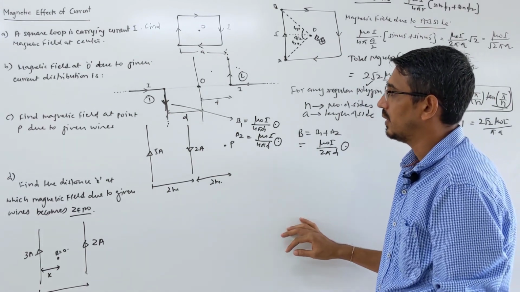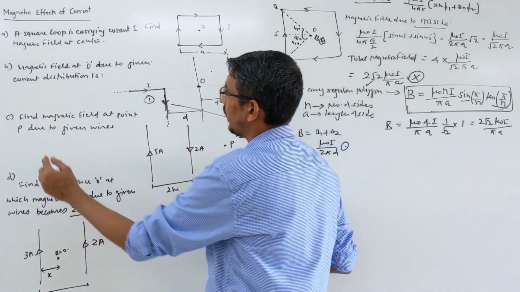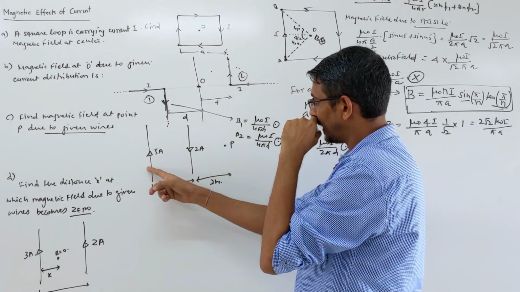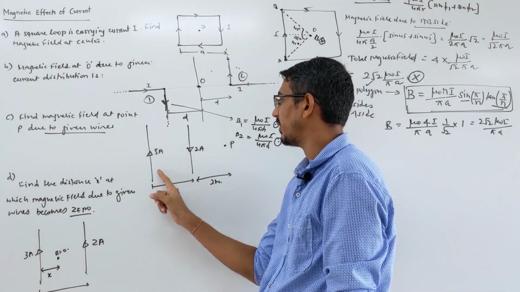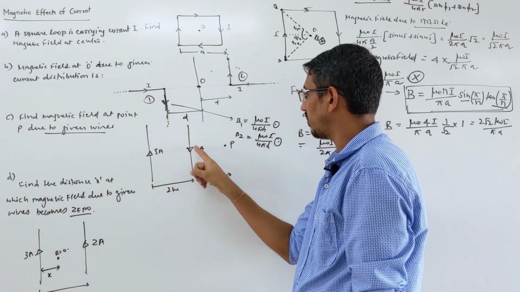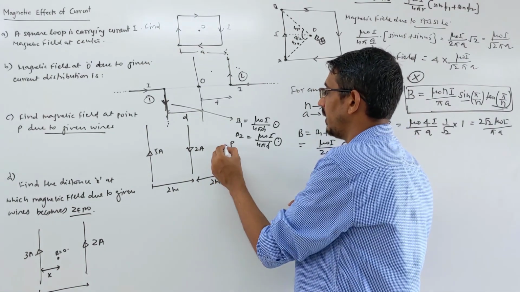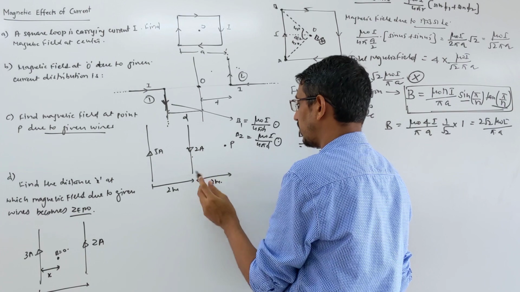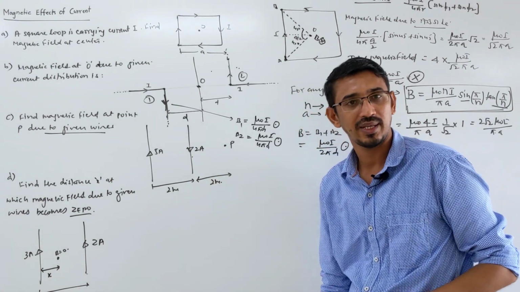Yes, let's see the next question. Find the magnetic field at point P due to the given wires. So these two wires are given, one carrying a current of 5 ampere upward, one carrying 2 ampere current downward, and this is a point given, P. The distance between these two wires is given as 2 meter, and from this wire to that point is also given as 2 meter. We have to find the net magnetic field.